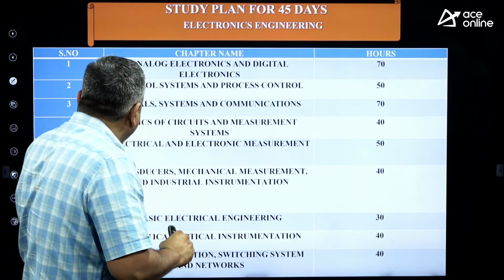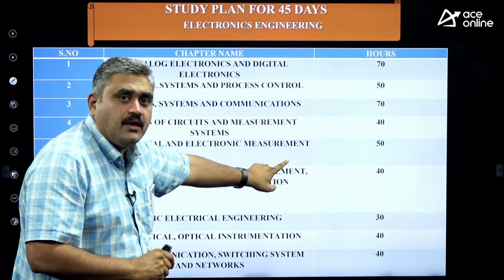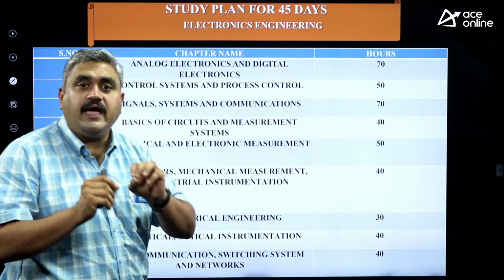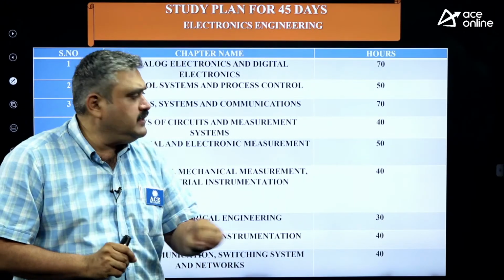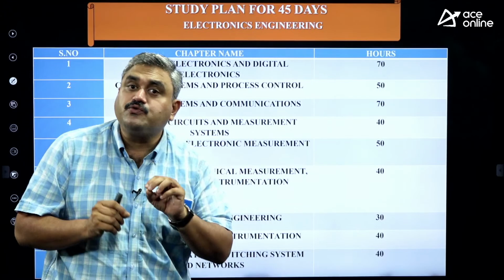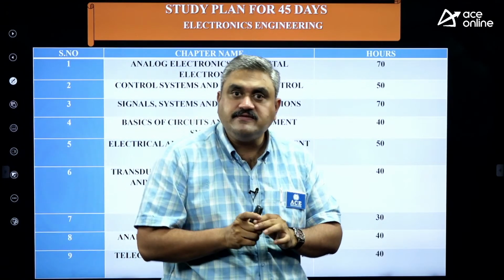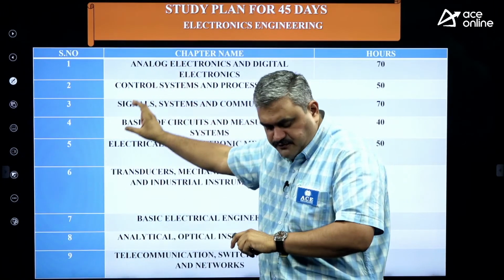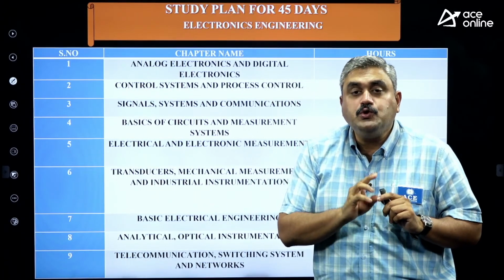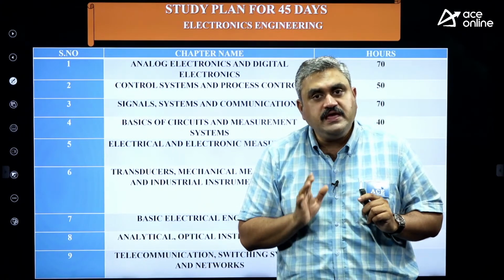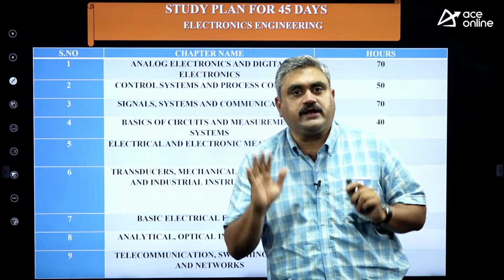If you are able to complete these first 5 without making any mistake and without leaving any topic, there is a very good chance for you to score heavily. That is the reason my first priority is these first 5 subjects. Very important, I am telling once again, don't leave anything from this area, whether theoretical or numerical.